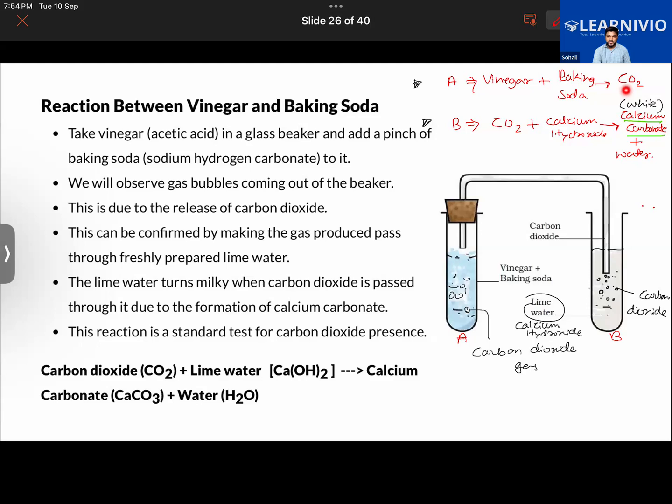Write carbon dioxide in full words, not in short form. Yes. Done? Yes. Very good.